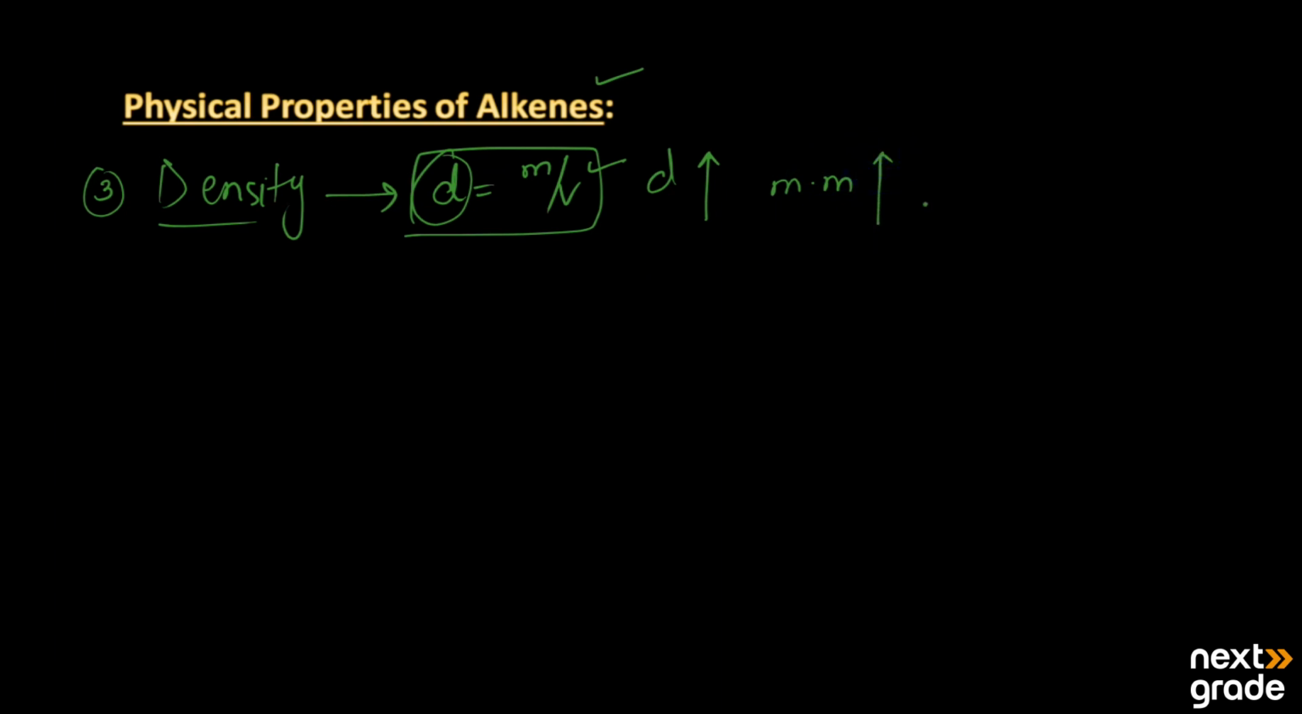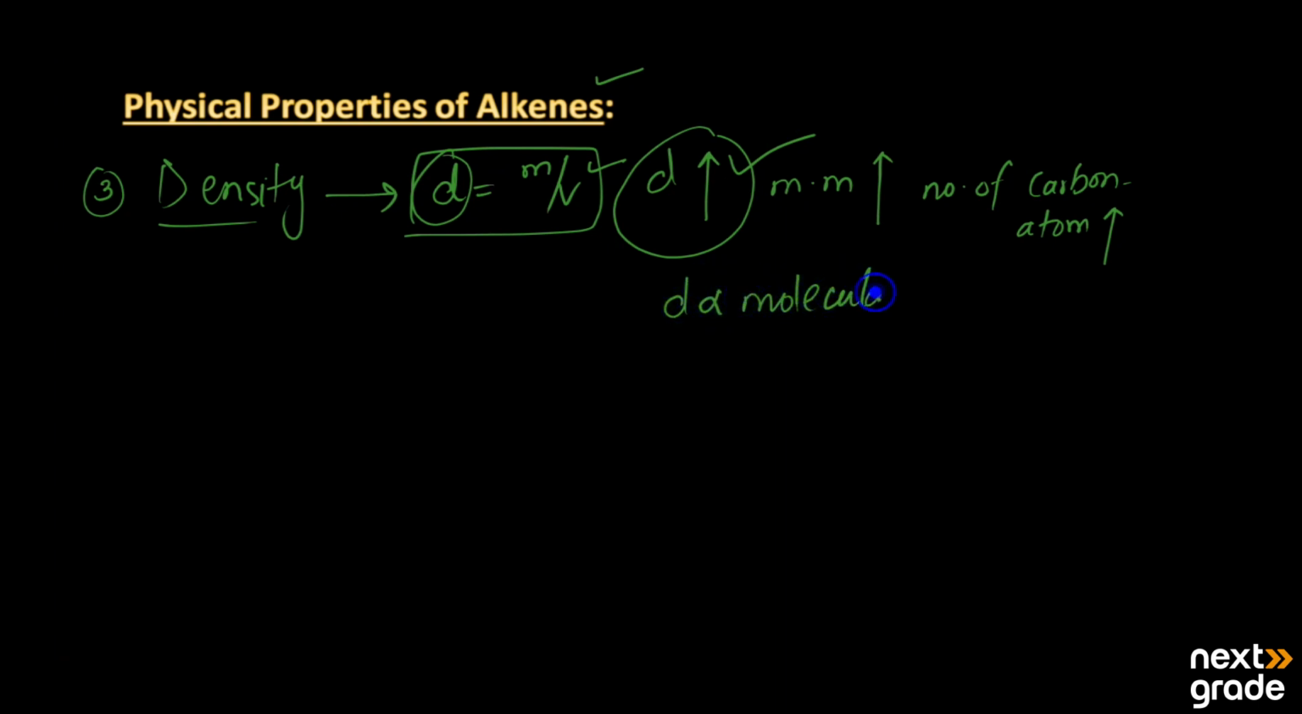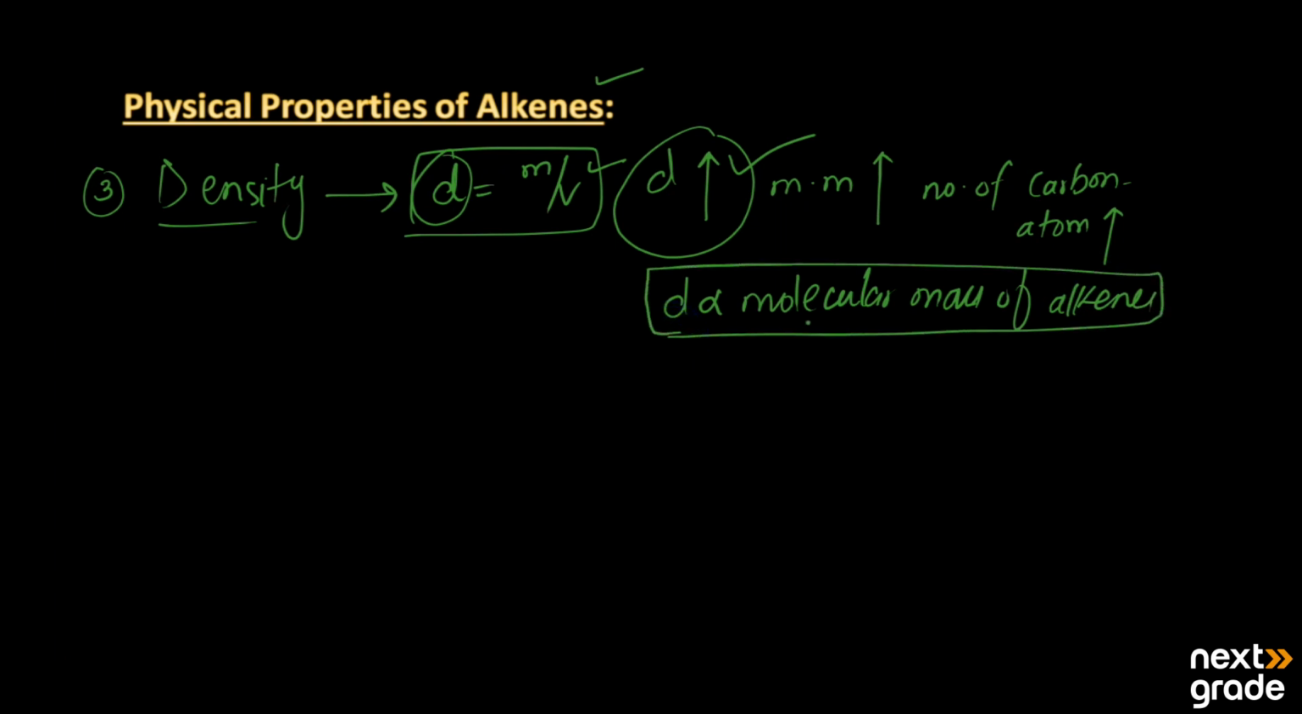It means as the number of carbon atoms increases, the density also increases. So the density is directly proportional to the molecular mass of alkenes. So this is the relation showing how we can check the density. It has a direct relation with the molecular mass of the substances.